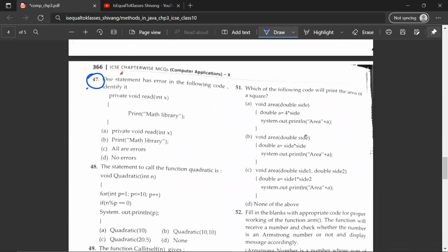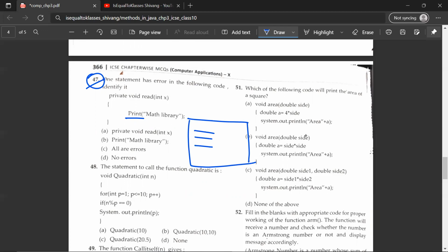The 47th question: one statement has an error in the following code, identify it. Private void red int x, print math library. So print is the wrong code that is used in Java. Print is only used in Python. If you have to display an output on the terminal window, which is the window in which all the results are displayed, print is only used in Python to print on the display window.